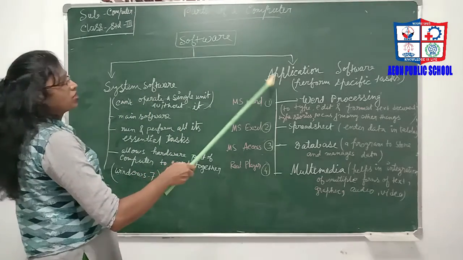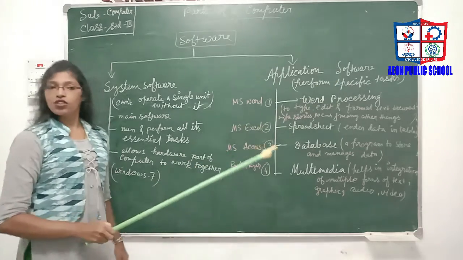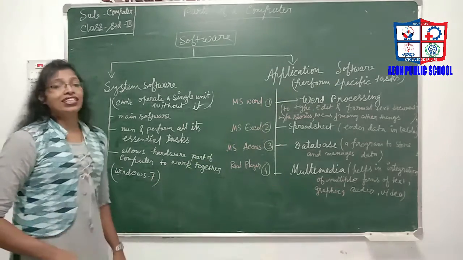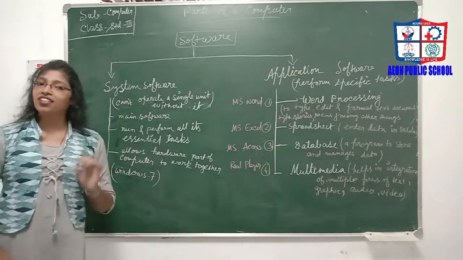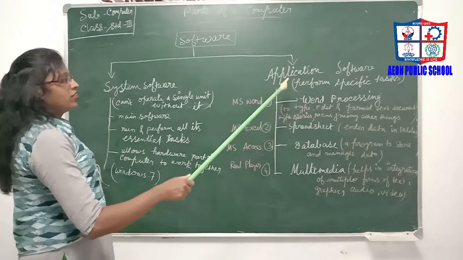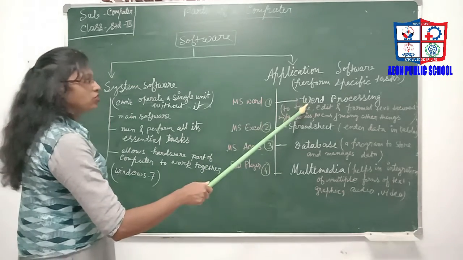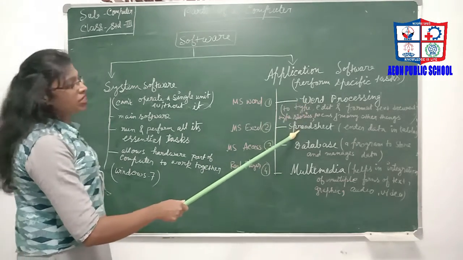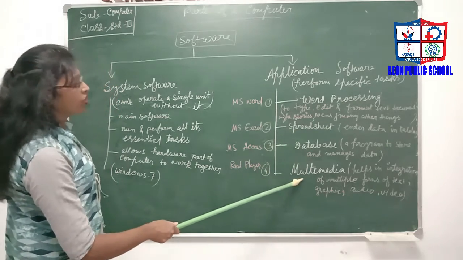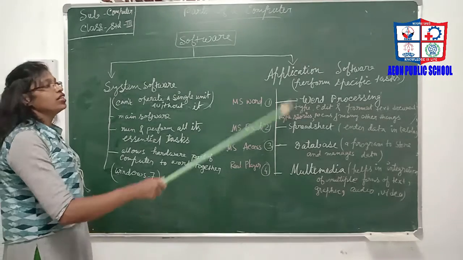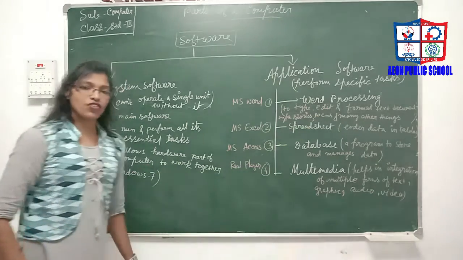Then another part of software is application software. This is the software that helps us to perform a specific task. There are four types of application software: word processing software, spreadsheet application software, database application software, and the fourth one is multimedia application software. So let's know what word processing software is.